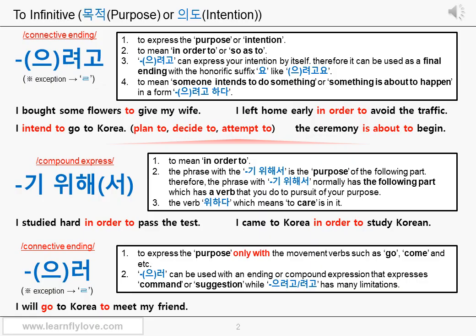And this connective ending 으러, 러 can be used with an ending or compound expression that expresses command or suggestion. But the connective ending 으려고, 려고 has many limitations when it's used with a command or suggestion, especially with movement verbs such as come and go. This is pretty important. Let's see the second example.